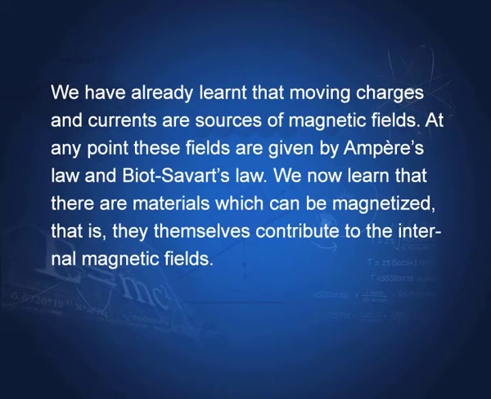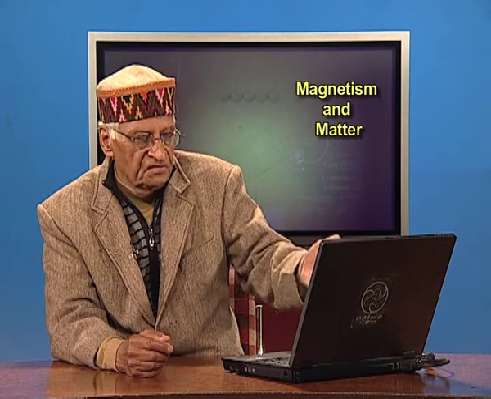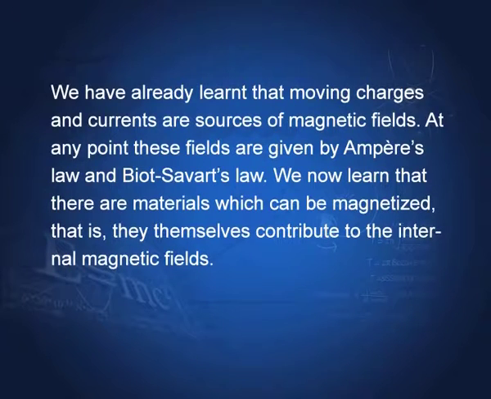We have already learnt that moving charges and currents are sources of magnetic fields. At any point, these fields are given by Ampere's law and Biot-Savart's law, which we have studied in previous lectures. We now learn that there are materials which can be magnetized, that is, they themselves contribute to the internal magnetic field.